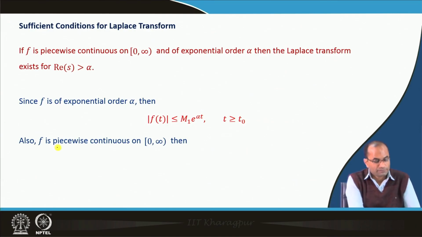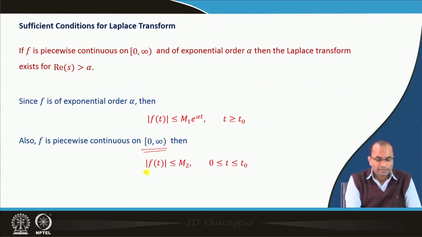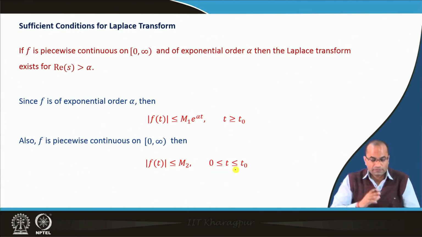So, if the function is piecewise continuous on this interval 0 to infinity, then we know that we can bound this function f t by some number in this interval 0 to t naught, because that is the beauty of piecewise continuous functions. All these limits exist at all the points where the function is discontinuous.